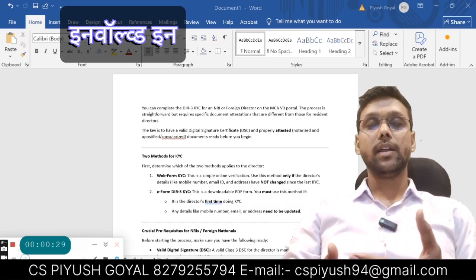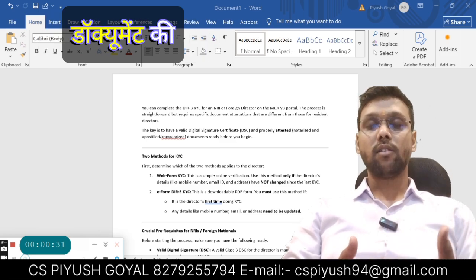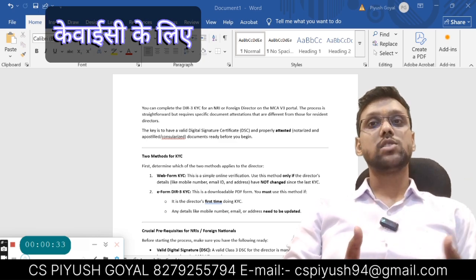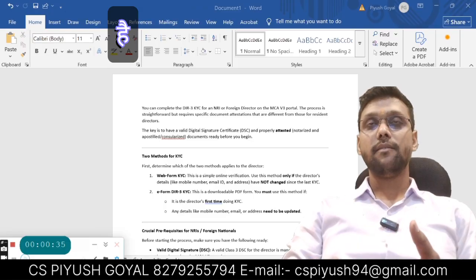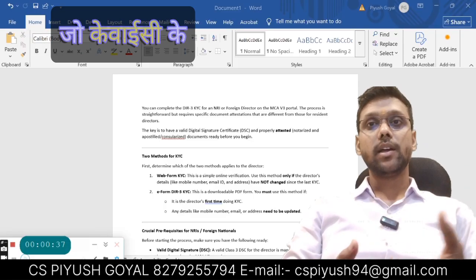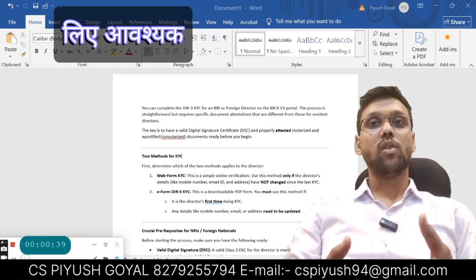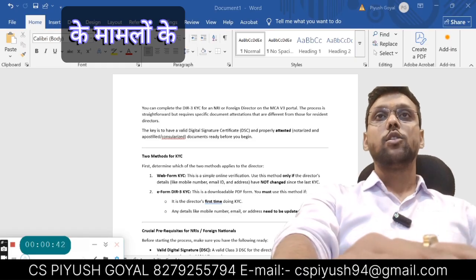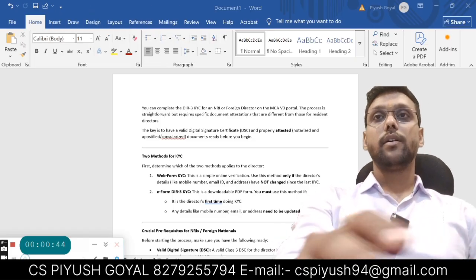What are the processes involved in KYC and what are the documents required? What is the process to submit the form for KYC? What are the prerequisites required for KYC? So there are two methods of KYC.